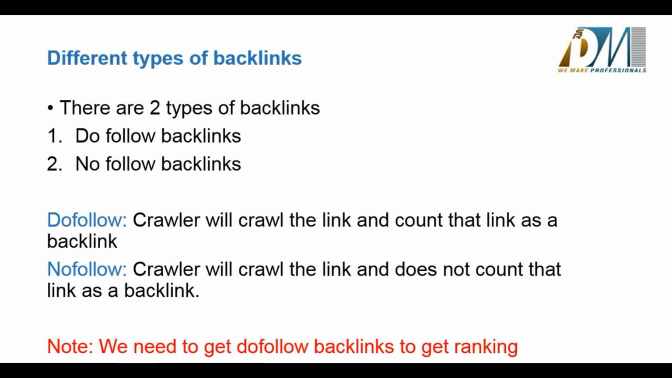There are two types of backlinks: do follow backlink and no follow backlink. So what are do follow backlinks? The crawler will crawl the link and count that link as a backlink, which is called a do follow backlink. For no follow backlinks, the crawler will crawl the link and does not count that link as a backlink. So what is this crawler? A crawler is nothing but what indexes your website and decides what to crawl and what not to crawl in your website. So this is about no follow and do follow backlinks, and we need to remember that we need to get as many do follow backlinks as possible rather than no follow backlinks.